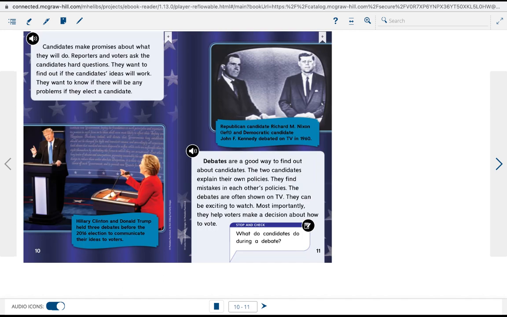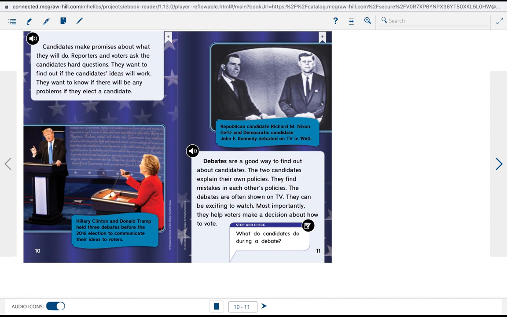Candidates make promises about what they will do. Reporters and voters ask the candidates hard questions. They want to find out if the candidates' ideas will work. They want to know if there will be any problems if they elect a candidate.